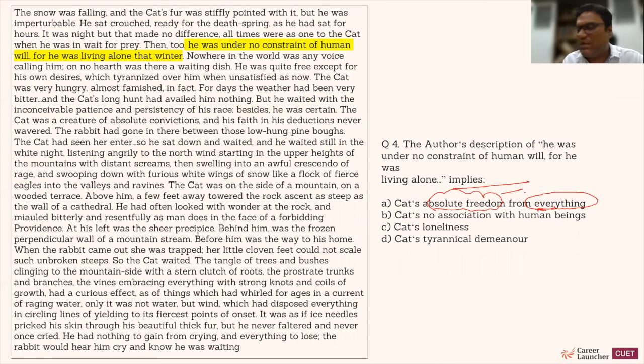Extreme words are not talked about in the passage. So this cannot be the answer. Cat's no association with human beings. Again, extreme. No association can't be said. Cat's loneliness, it comes out in these lines. So the answer is option number C. Tyrannical means something cruel. So that is not in the passage, out of the context of the passage. So the answer is option number C.